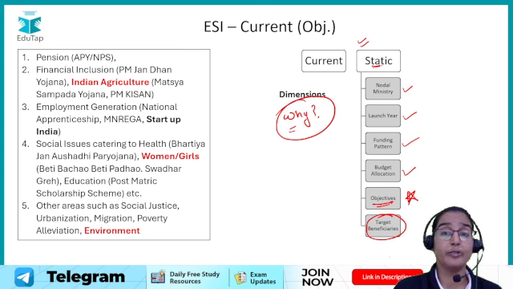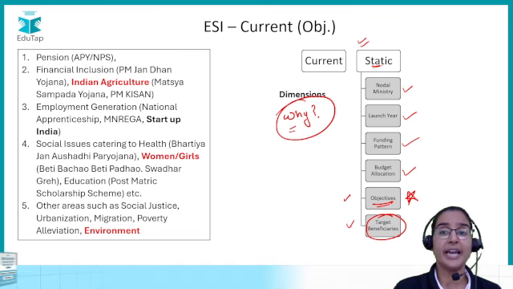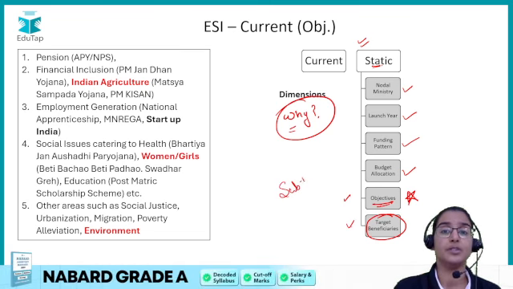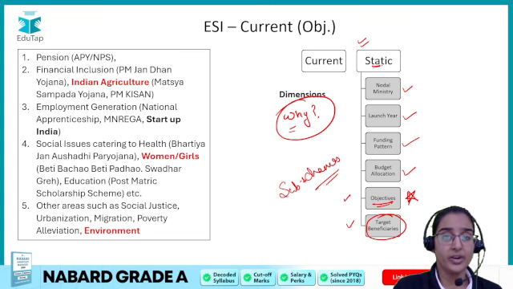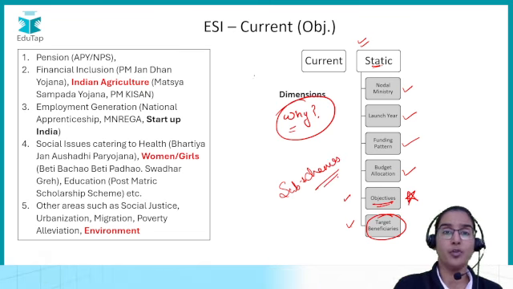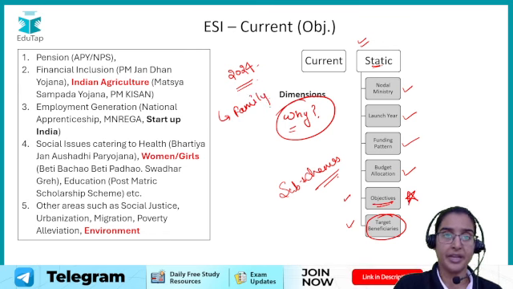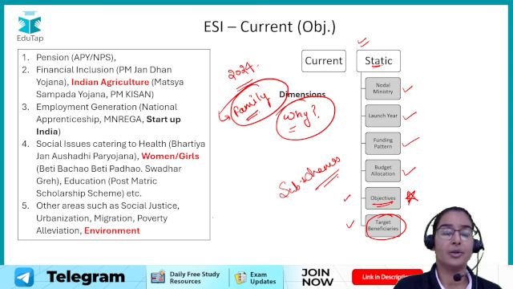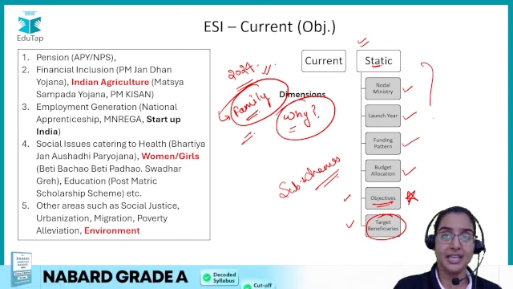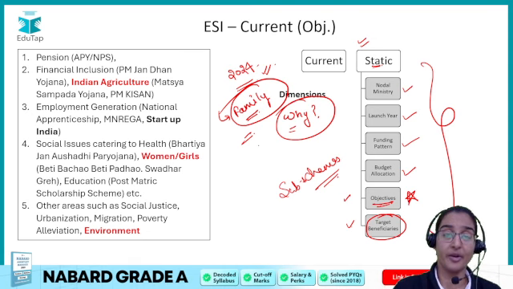And then you also have to study the target beneficiaries. Now students, objectives and targeted beneficiaries, and apart from that, if there are any sub schemes, these are the areas you have to cover, and you have to cover them in good enough depth. Because for example, in our 2024 paper itself, there was one scheme in which the targeted beneficiary was the family, right? Now the question paper asked to define the term family, who all are included in the term family, right? So in this depth you have to study the scheme.